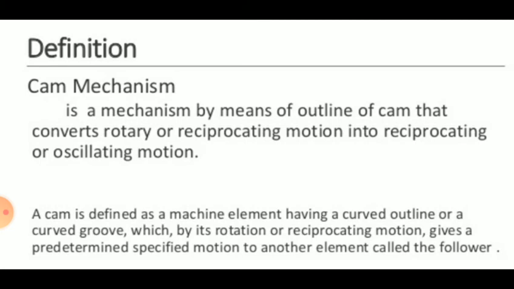So cam is defined as a machine element having a curved outline or a curved groove which by its rotation or reciprocating motion gives a predetermined specified motion to another element called the follower.